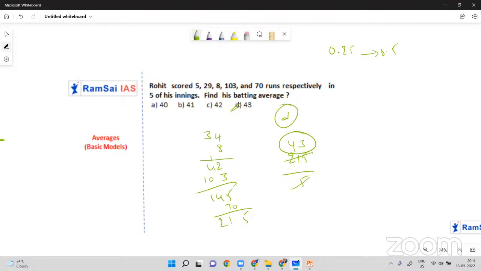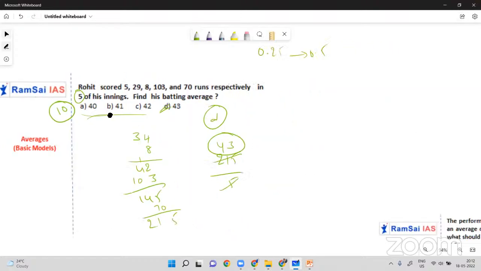Again and again I am telling you, this is one possibility. Just imagine, if the question is 10 innings instead of 5 innings, then by calculating the units place digit alone, you can eliminate three options and find the answer directly. Yes or no? But with 5, there could be two options. And if there are only 2 innings, finding the average is very simple, but there could be 3 or 4 options you can select. So you can hardly eliminate 1 or 2 options. That's it. Okay, next, another question we will solve.